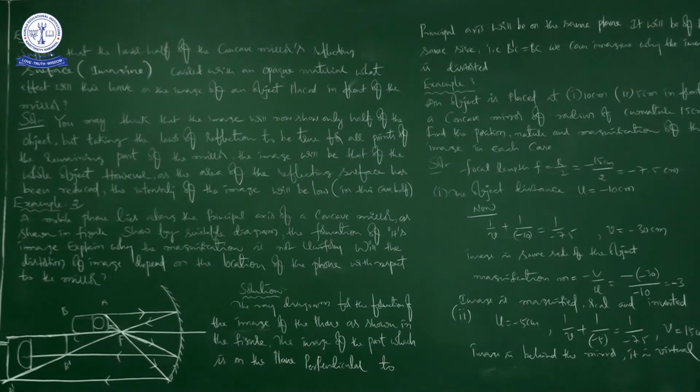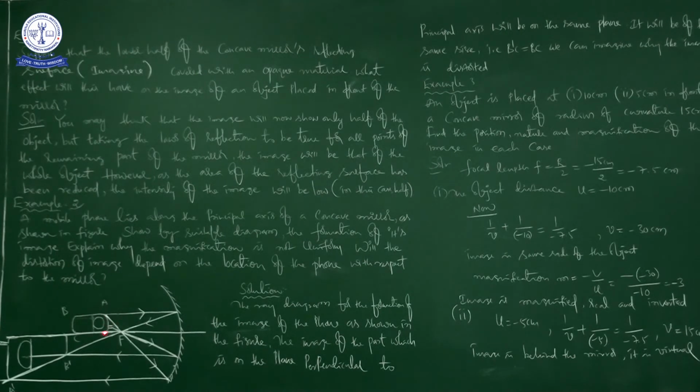Okay, right. Next, example 2. See here, a mobile phone lies along the principal axis of a concave mirror as shown in the figure. Show by suitable diagram the formation of its image.